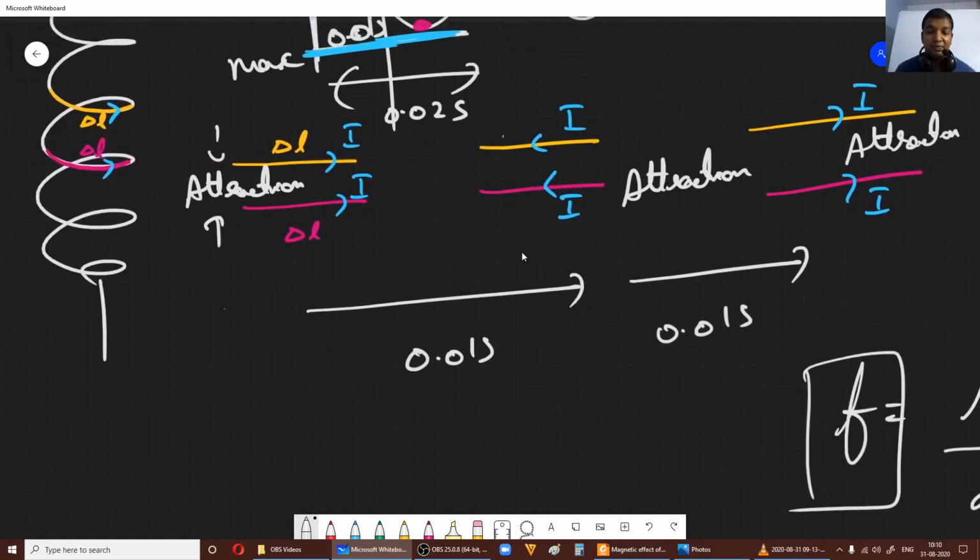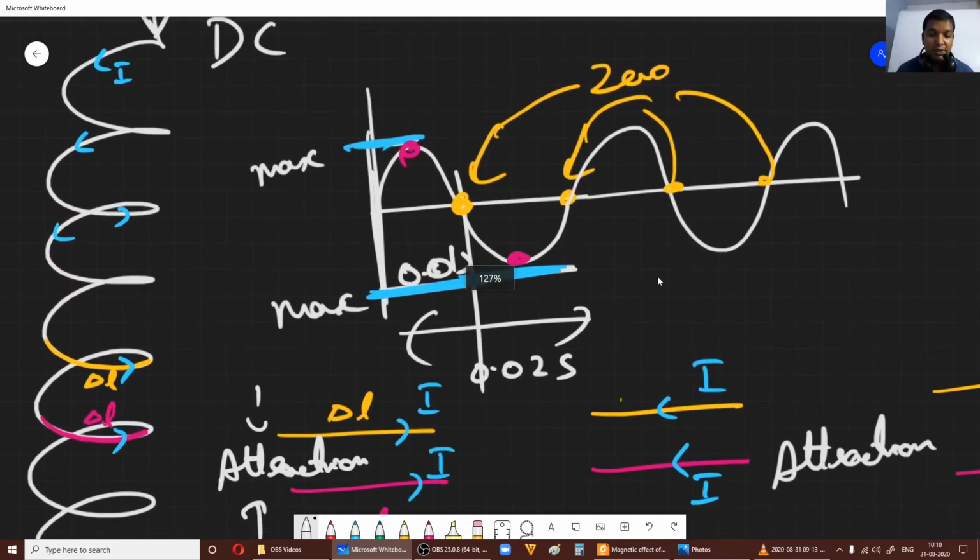So the windings will attract, and because of the nature of the spring, once the current passing through it becomes 0 for a very short time, every 0.01 second, the spring will try to come back to its original position because of its mechanical properties, its molecular arrangement.